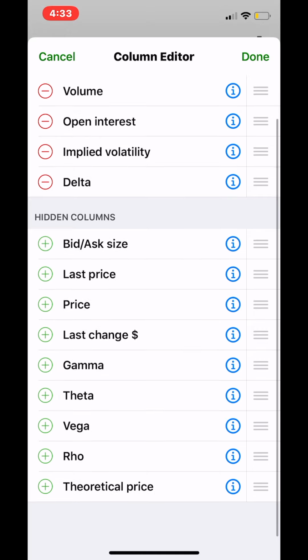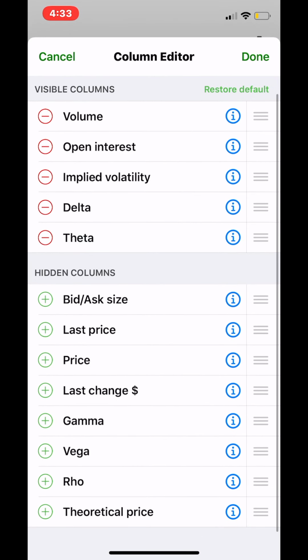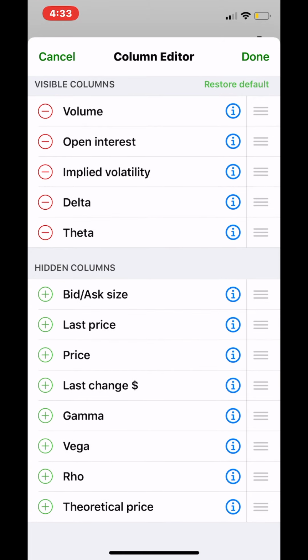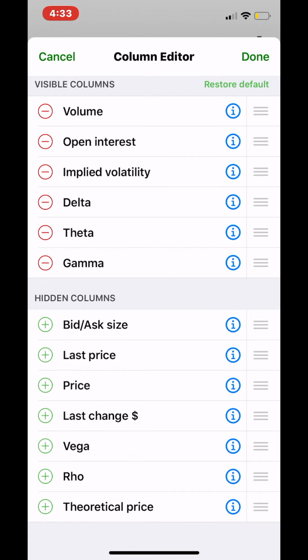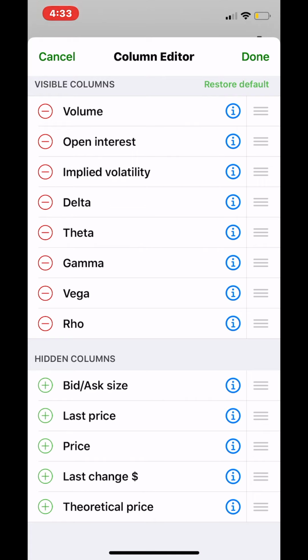Did I add theta? There we go. All right. And let's add gamma. Oh no, my phone is acting up. And vega and rho. So those are the Greeks.